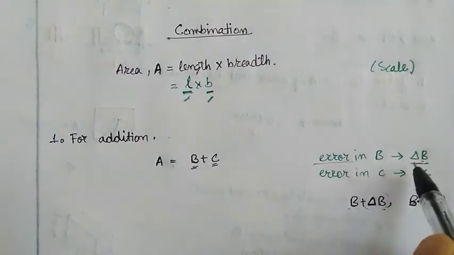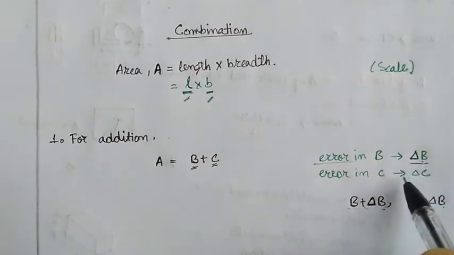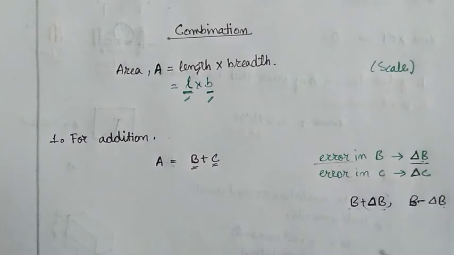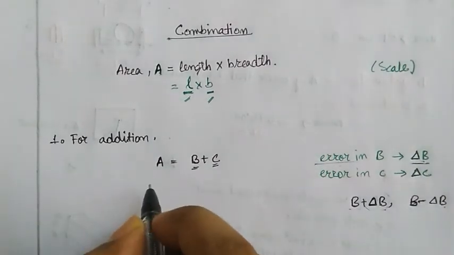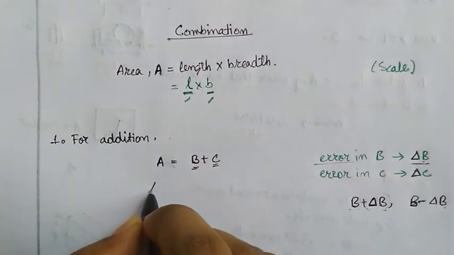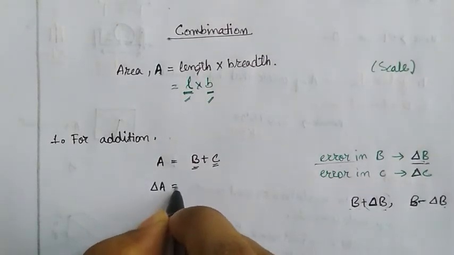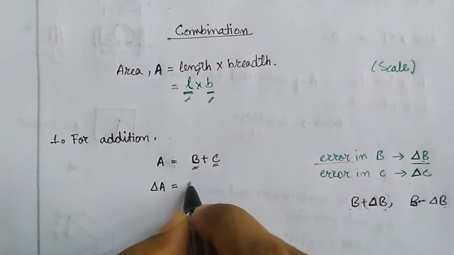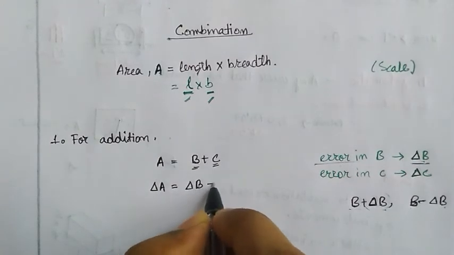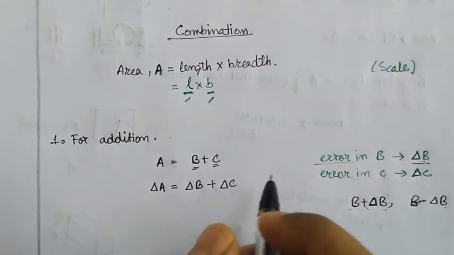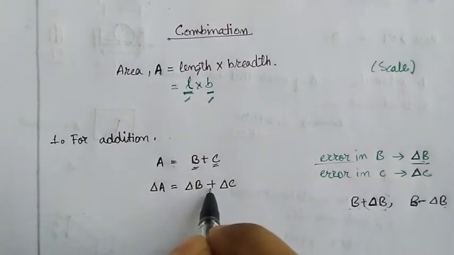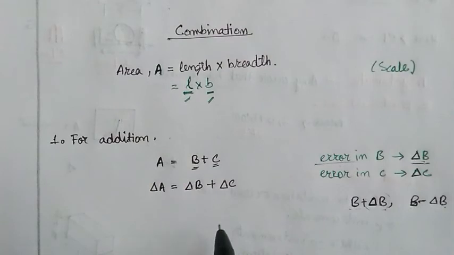Now if the error in B is delta B and if the error in C is delta C, in that case you basically memorize the formula that the error in A, delta A, will be equal to the sum of error in B, that is delta B, plus the sum of error in C, that is delta C. Even if this is minus, then also this will be plus, because this is the sum of error.